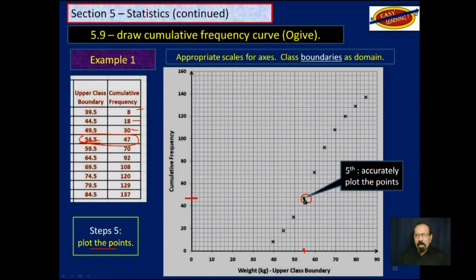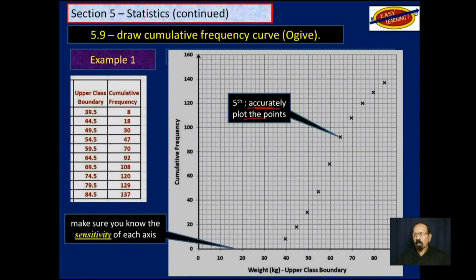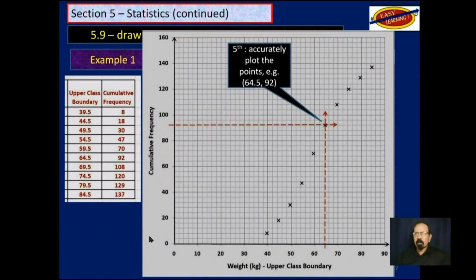So let's spend a little time on plotting these points. So as I said, accurately plot the points. And to do that, you need to make sure that you know the sensitivity on each axis. For example, how did I get this point here, 64.5 and 92? How did I get this point here as 64.5 and 92?